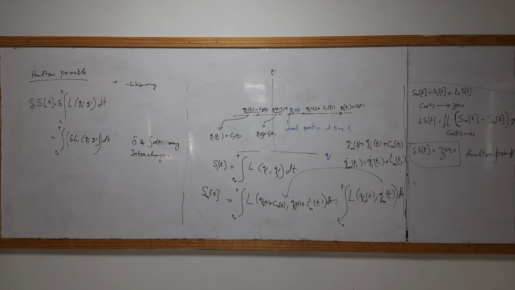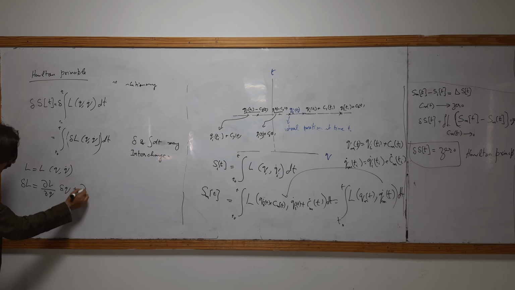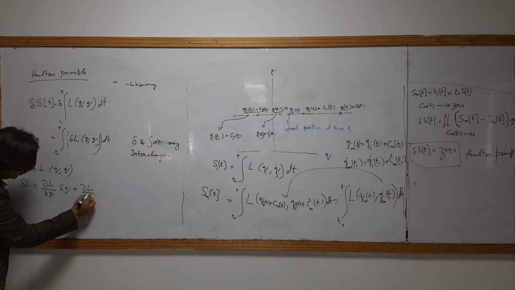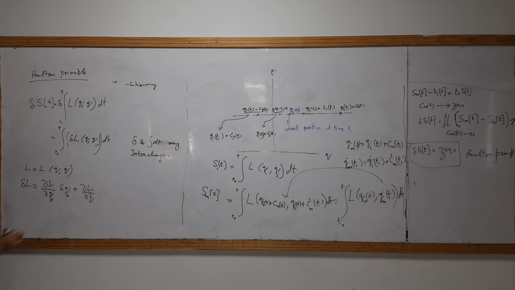Again and again, one thing: if L is a function of alpha and beta, what is the derivative? I have already explained it many times. If L is a function of position and velocity, then the change will be equal to partial L over partial Q, plus partial L over partial Q dot, and there must be indices. This must be indices free.